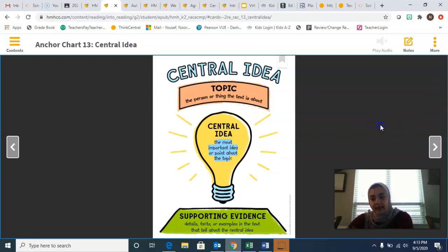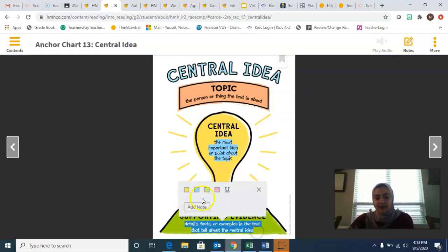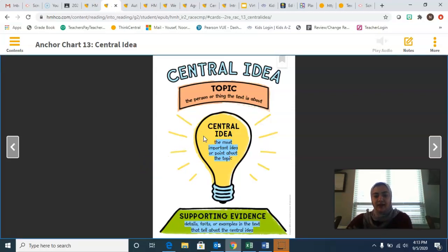And always, when I ask you what's the central idea, I'm going to come back and ask you, well, what's your supporting evidence? What do you have to support your central idea? How do you know that's your central idea? Then you'll give me details, facts, or examples in the story that tell about the central idea. So text just means story. So you're going to give me the central idea of a story, which is what the most important idea of the story is, and then I say, okay, give me supporting evidence. Give me something that supports your central idea. How do you know that's a central idea? Again, you're going to give me details, facts, or examples in the story that tell about the central idea.